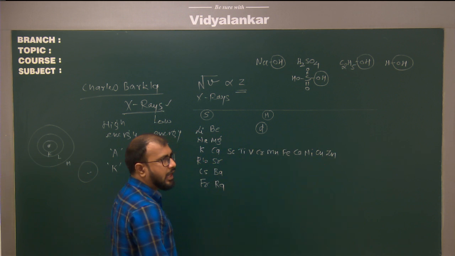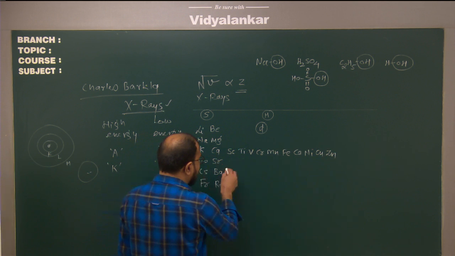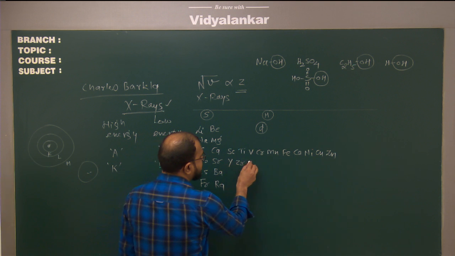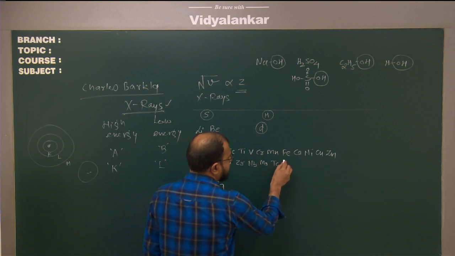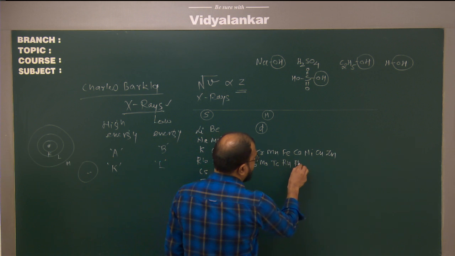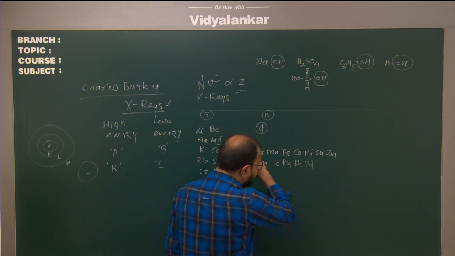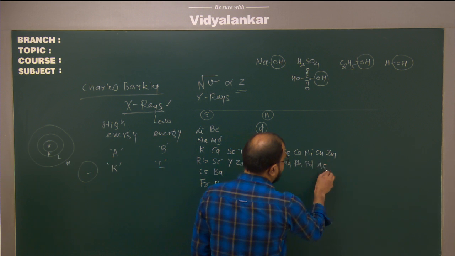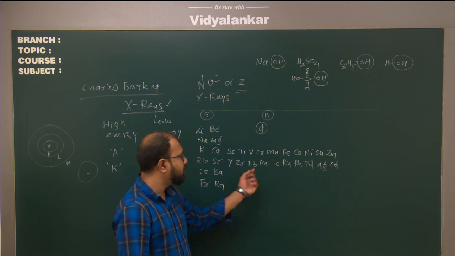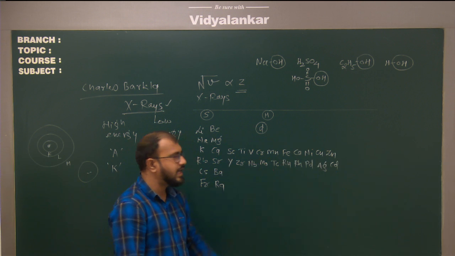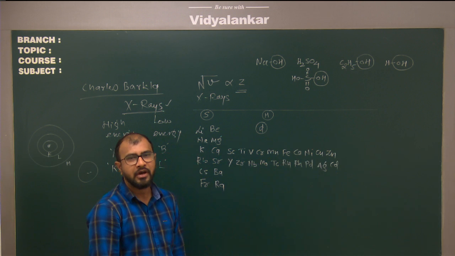Now, after this we have the 4D series where we have yttrium, zirconium, niobium, molybdenum, technetium, ruthenium, rhodium, palladium, silver and cadmium. Correct? Do we have any trick to remember these 4D series elements? Yes, here also we have a trick.